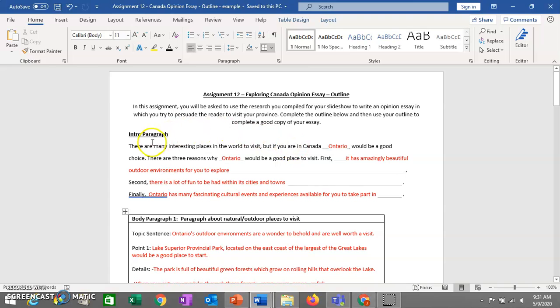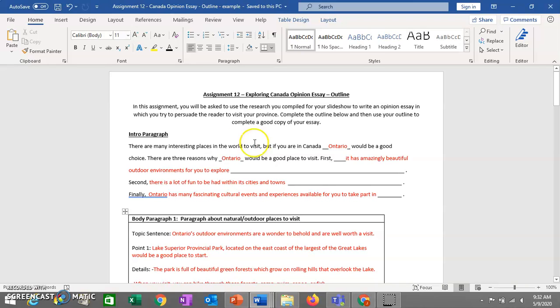So I've made it a little bit easier for you to write your intro paragraph in that I've already included some words for you, just like we did with the folktale mini opinion essay. So you just need to fill in the blanks. And I've done that with my example here for you to hopefully make it a little bit easier to understand what you need to do.